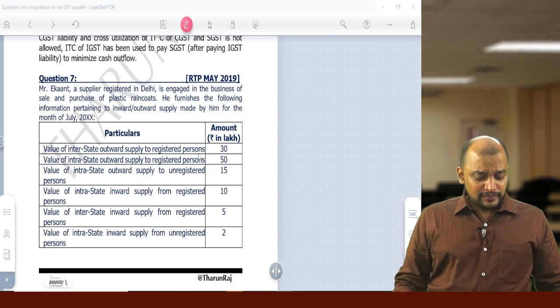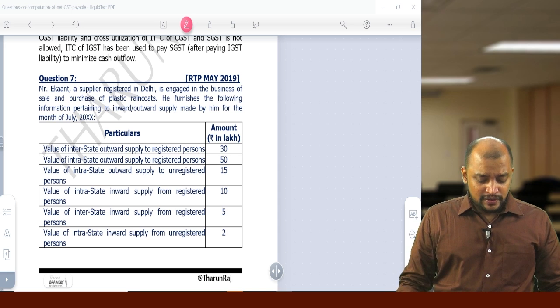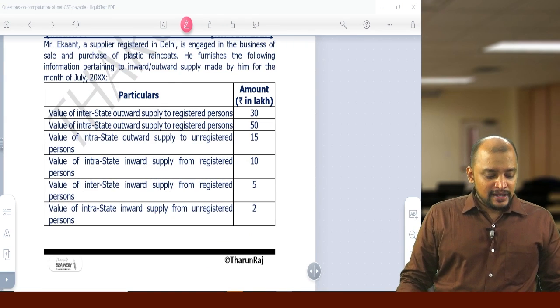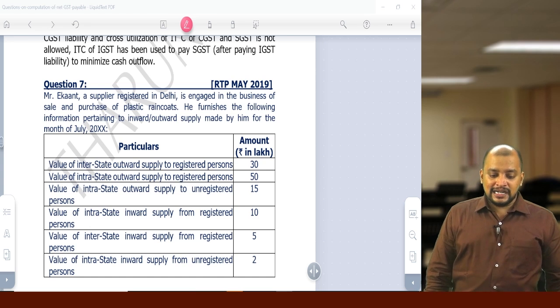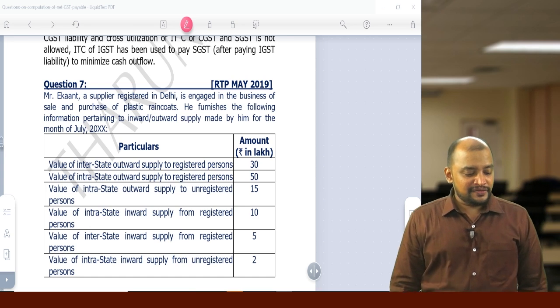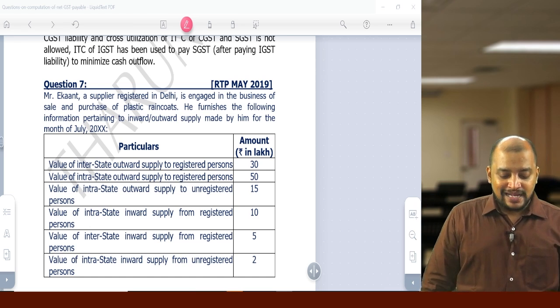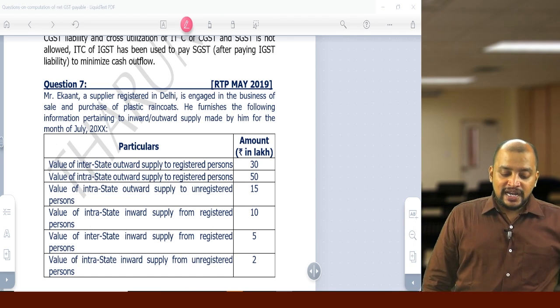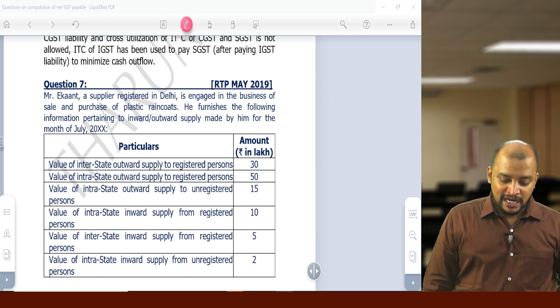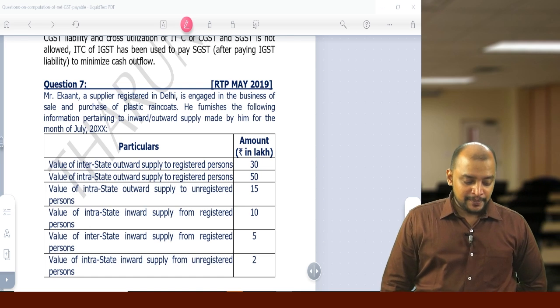Then, yet another question, question number 7. Mr. Ekant, a supplier registered in Delhi, is engaged in the business of sale and purchase of plastic raincoats. He furnishes the following information pertaining to inward and outward supply made by him for the month of July.